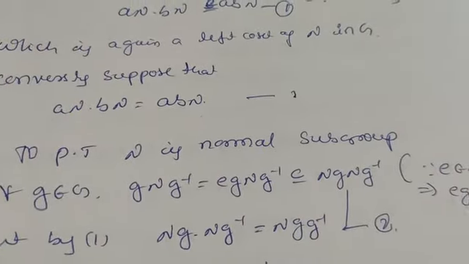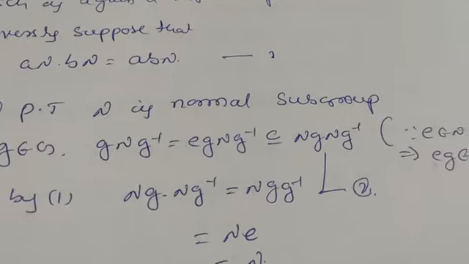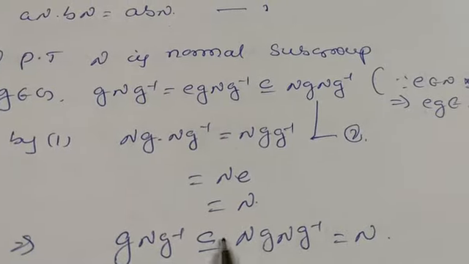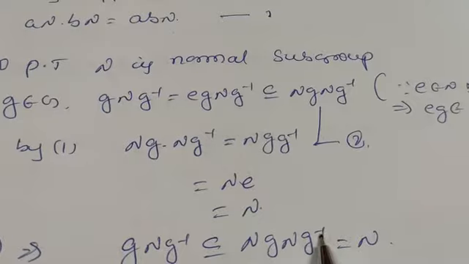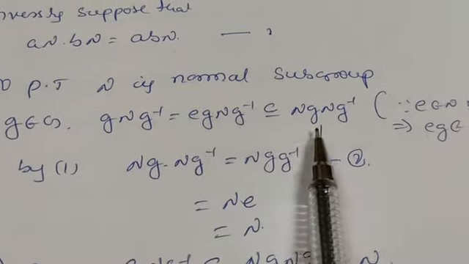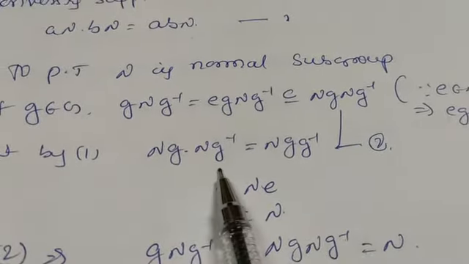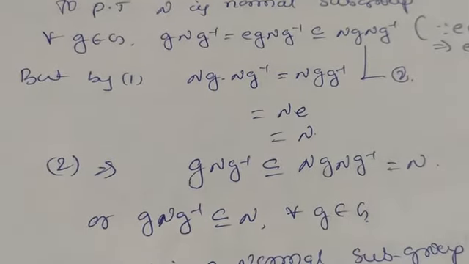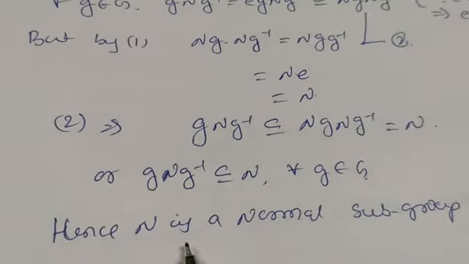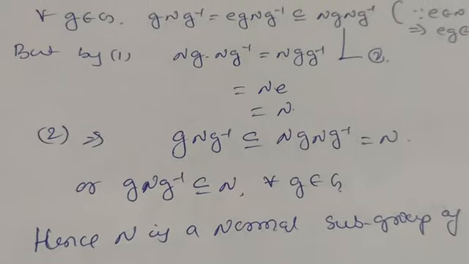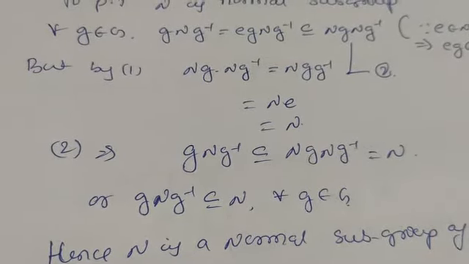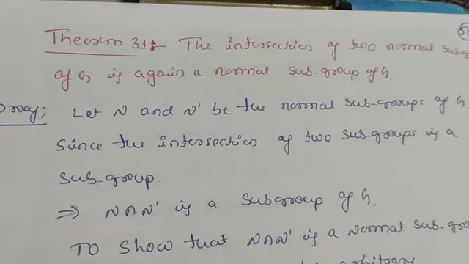So N into g g inverse is equal to N into e, and it is equal to N. This implies gNg inverse is contained or equal to N g inverse, and from this we can say that it is equal to N. So this implies gNg inverse is contained in N for all g belongs to G. Hence N is a normal subgroup of G. So that is what we can say here: the product of two left cosets is again a left coset if and only if the given subgroup is normal. Take one more theorem.